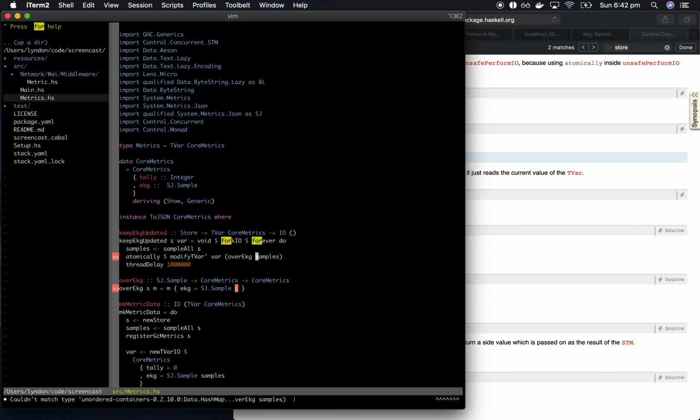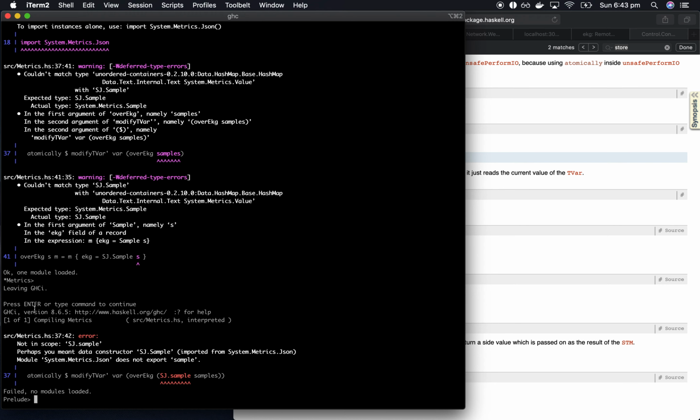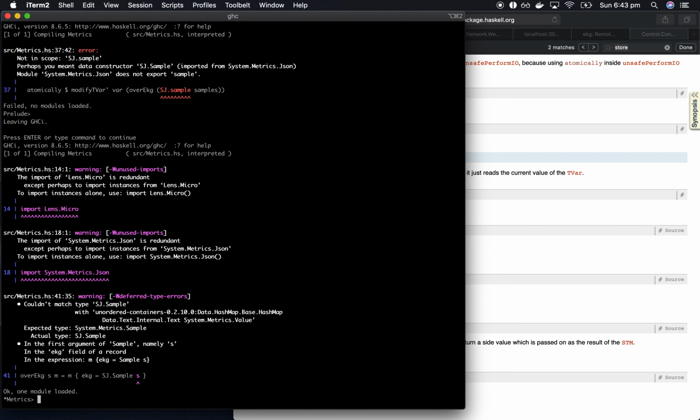And so we have. Here we should go sj.sample, and then I think that will resolve itself. If I capitalize it. And then there's still another place where it's going wrong.